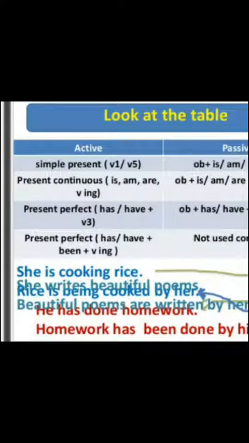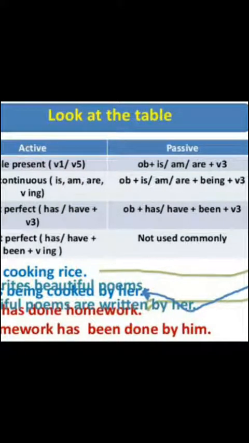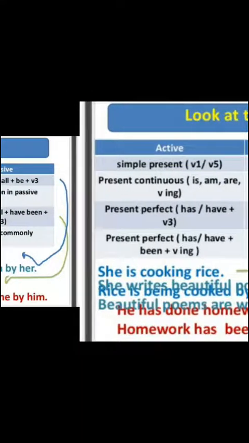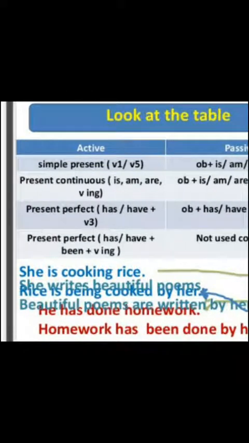And when the active voice is in present perfect continuous tense, it means has, have, been plus the first form plus ing is given, then there will be no change, and there will be no passive voice of present perfect continuous tense.